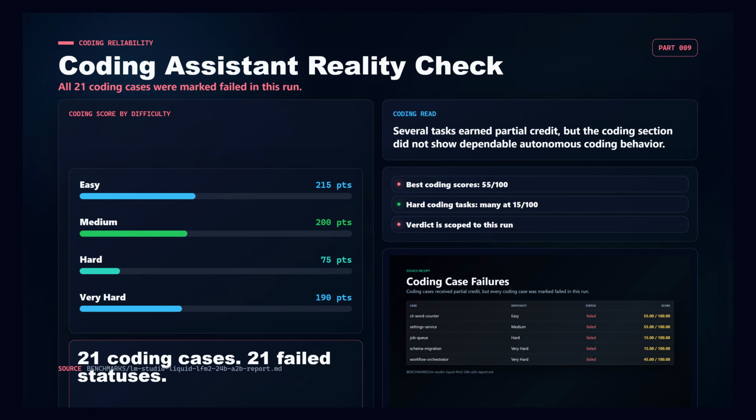The coding section is the part most viewers care about. There were 21 coding cases and every one was marked failed, even though many received partial credit. The best coding scores were 55 out of 100 on the command line word counter and the settings service. Several hard and very hard coding tasks scored 15 out of 100. In this run, LFM2 24B A2B did not look like a dependable autonomous coding assistant.